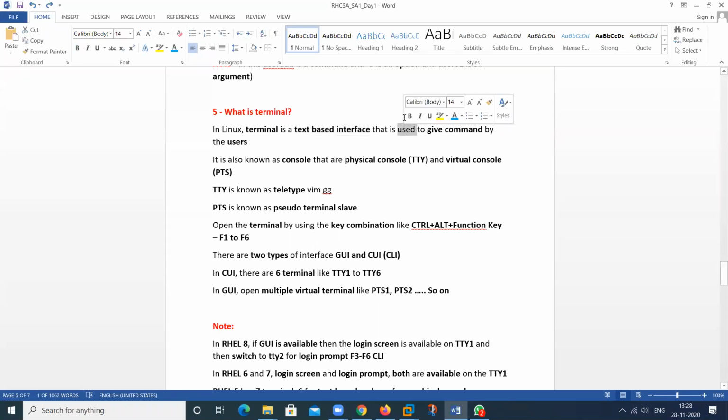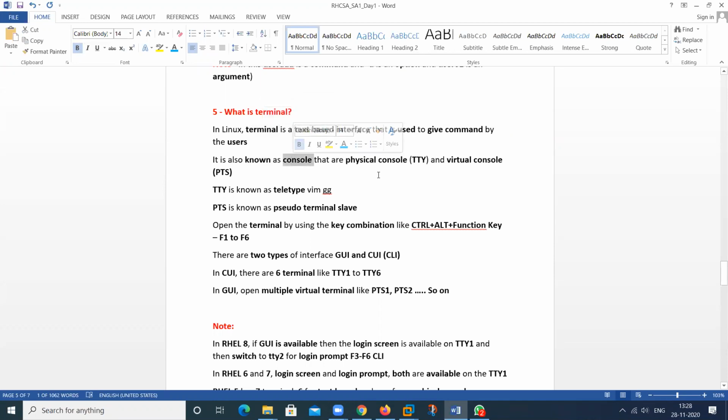So to give command information by the user, terminal is recommended. Terminal is also called console. We can say terminal as a console.